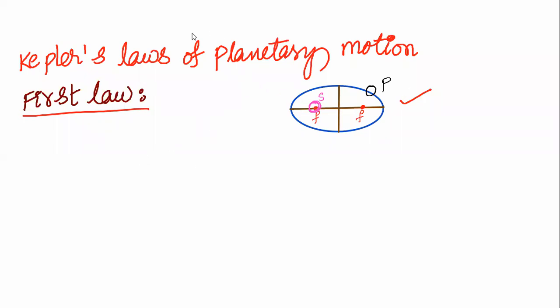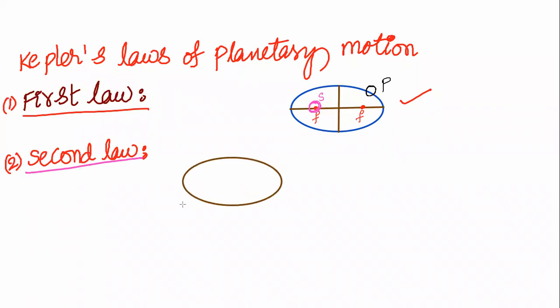Next, second law. When we take an elliptical path, in this elliptical path, the radius vector is drawn from the planet to the sun.